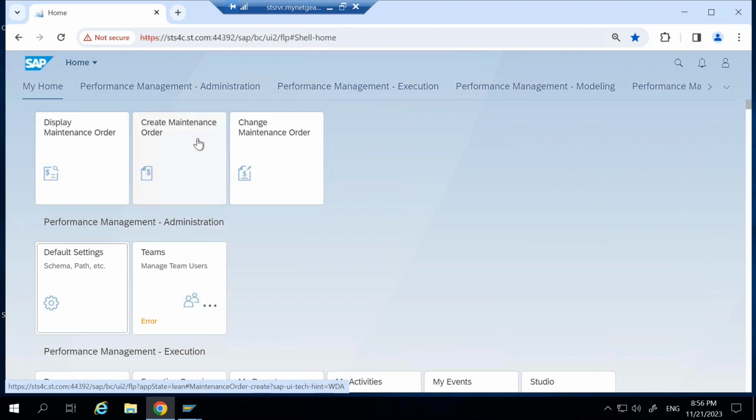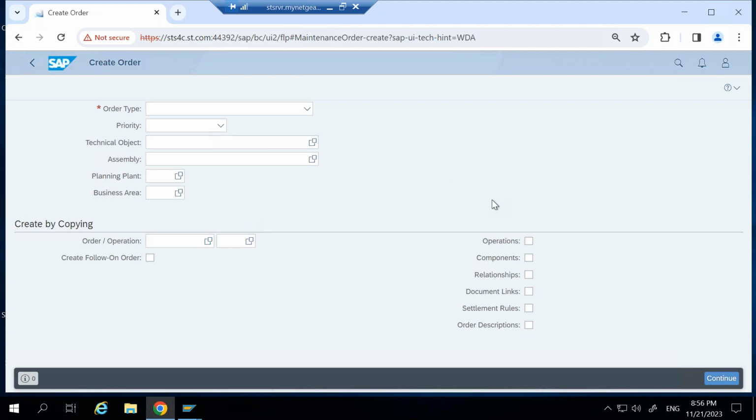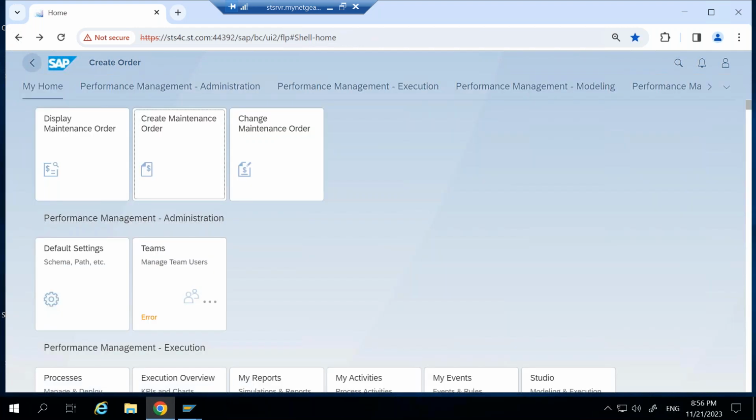For example, create maintenance order. I don't have RE-FX in this, that's why I'm just going with the plant maintenance transaction. So, create maintenance order. When I click here, it will take me to this transaction. This initial screen is basically the same transaction you can execute as IW31 in the GUI system also. But here we are accessing it through Fiori.